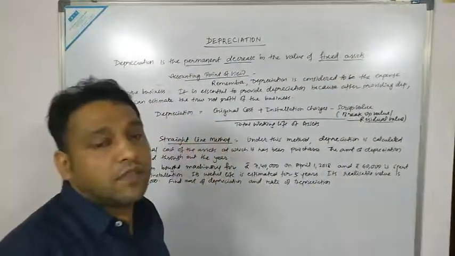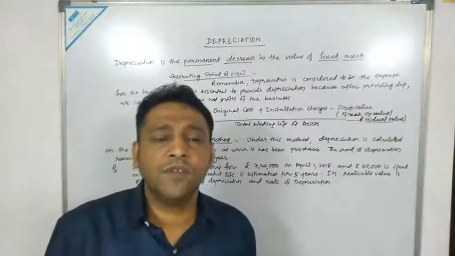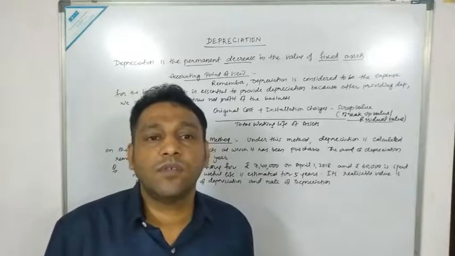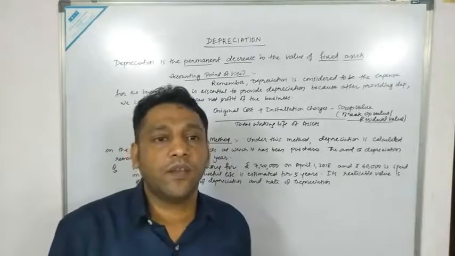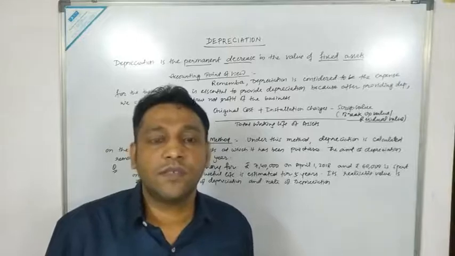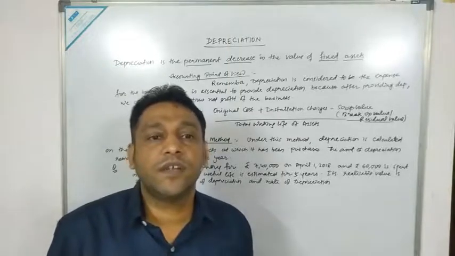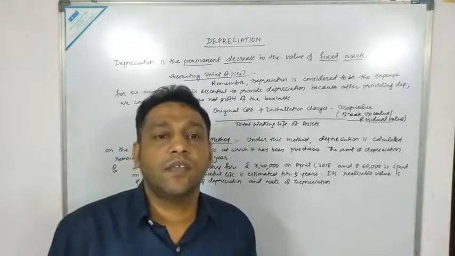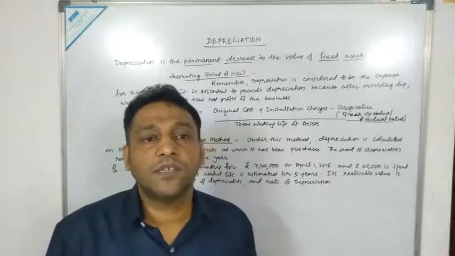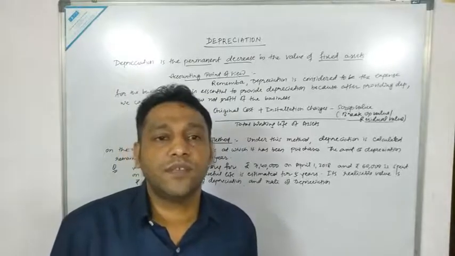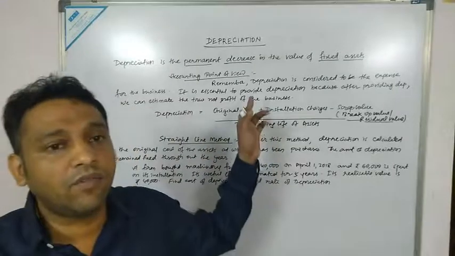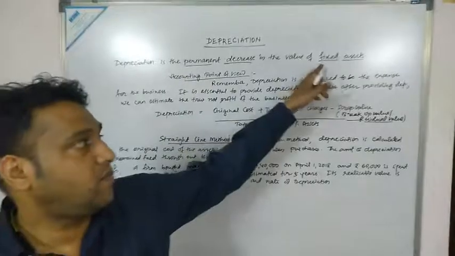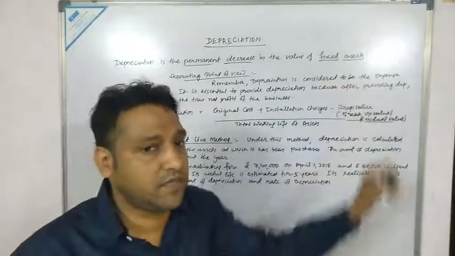Okay, so whatever the fixed assets would be there, as we know, due to continuous use of the machine or fixed assets, due to wear and tear of the fixed assets, what happens? The value of your fixed assets decreases each and every year. Such a permanent decrease in the value of fixed assets is considered as depreciation in accounting terms. Always remember it is only in case of your fixed assets.